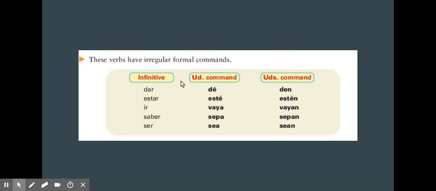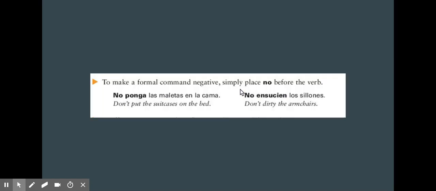The nice thing is there are few irregular formal commands here. So you can see here, dé, den, esté, estén, vaya, vayan, sepa, sepan, sea, sean. And remember the accent marks here on dé, esté, and estén as well.